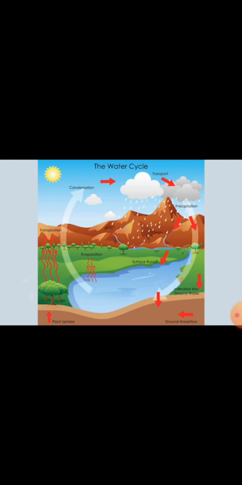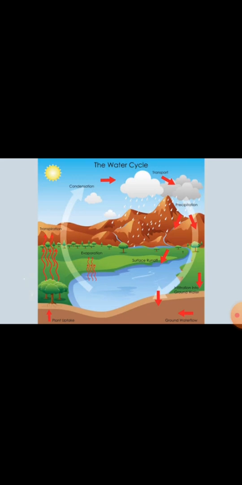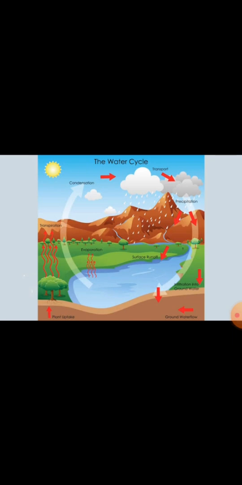So the first step of the water cycle is that the sun rays or the sunshine heat up water in rivers and seas and make it evaporate. Clear? Then these water vapors go into the upper colder layer of the atmosphere, where they condense again, where they change into droplets of water again. When these droplets of water combine together, they form clouds. When the clouds become heavy, they fall again towards the earth in the form of rain, snow, hail, etc.